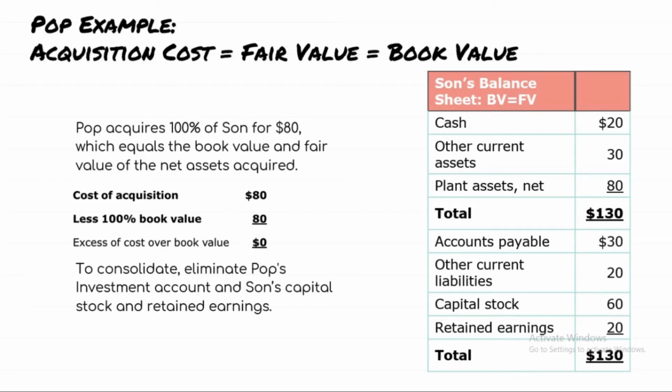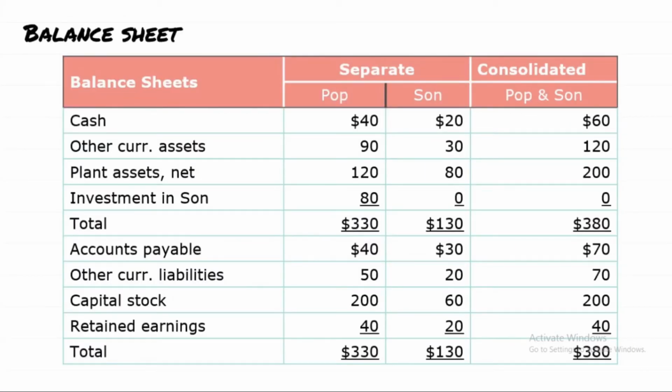To consolidate, we have to eliminate Pop's investment account and Son's capital stock and retained earnings. You can see Son's balance sheet here. Okay, so this is the consolidated balance sheet of Pop and Son. As you can see here, we have to eliminate the investment in Son account and the capital stock and retained earnings in Son account. So the total assets should equal total equity and liabilities.